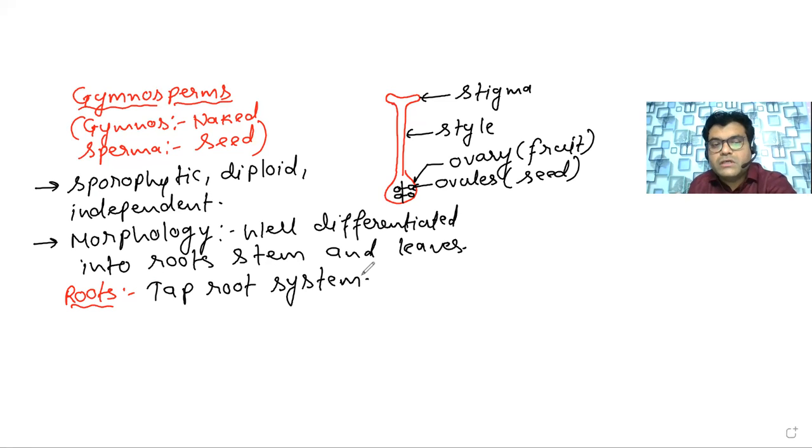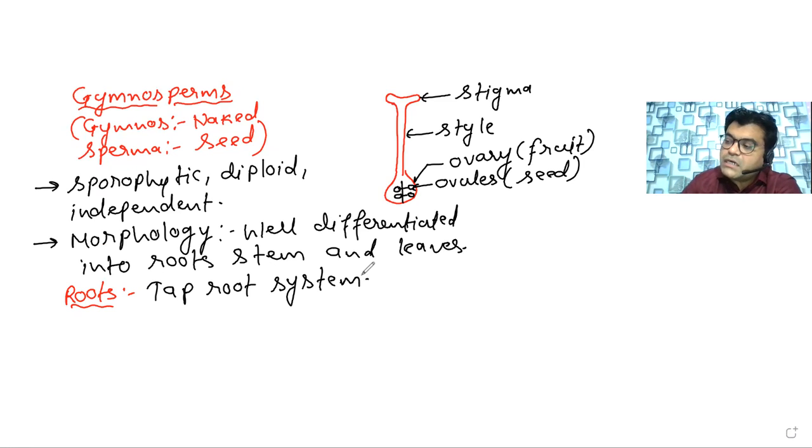You might have seen that the embryo is divided into parts, in which the first one is the plumule, which is called the future shoot, and the other one is called the radicle, which develops into the root. So the taproots are generally developed from the radicle.